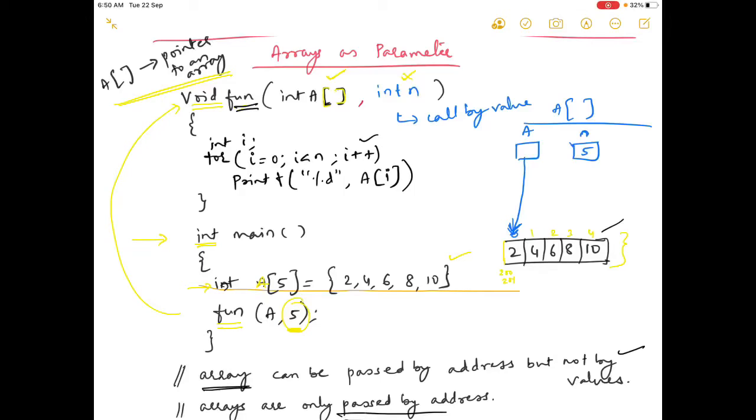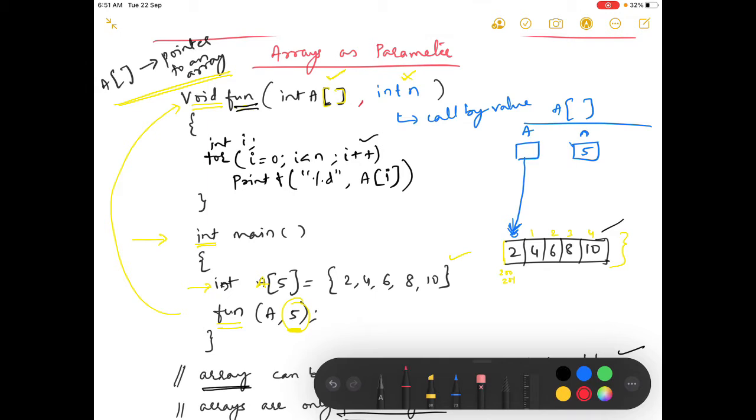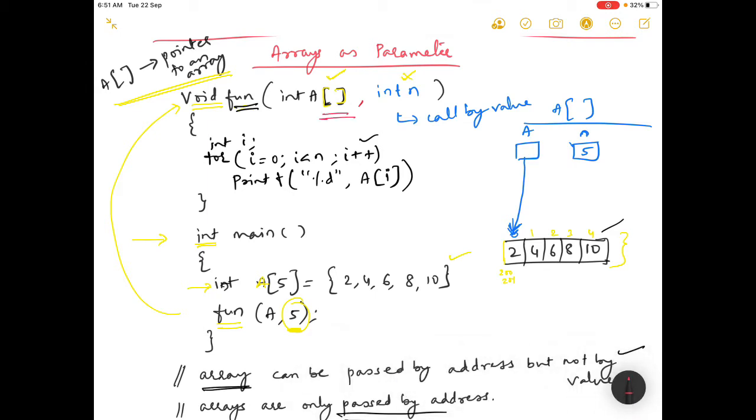Good morning, students. In our previous video, we had seen arrays as pointers, in which we saw that we cannot pass the array by value. So we had done it using a pointer. Okay, we had passed it using a pointer. So square bracket means it is a pointer to an array. So call by value was not possible to pass a complete array.